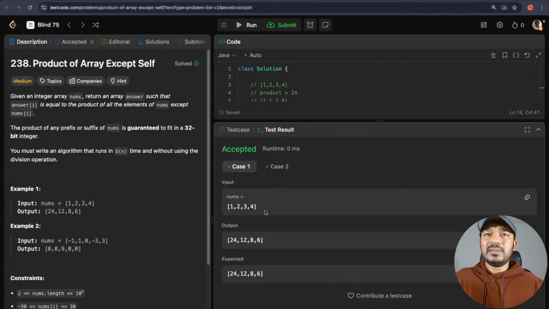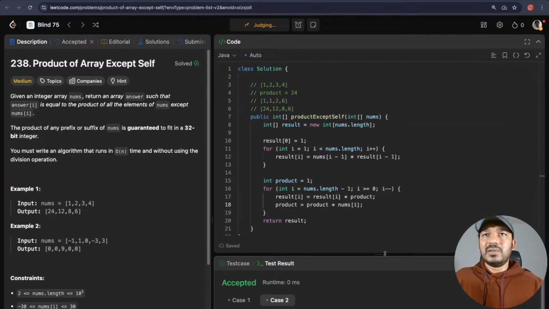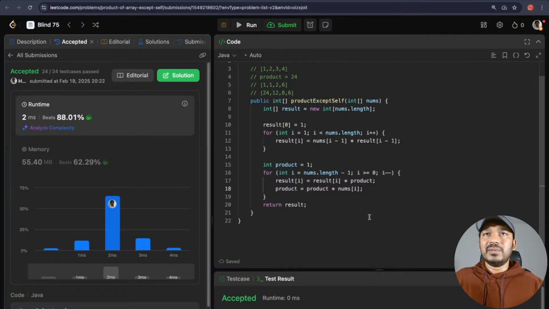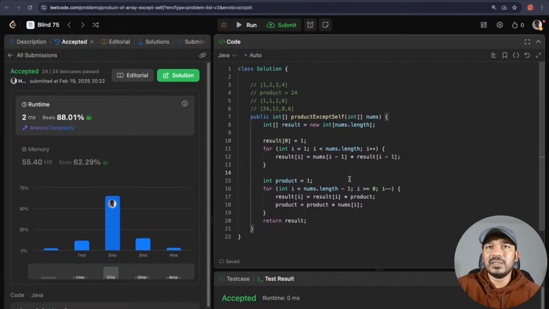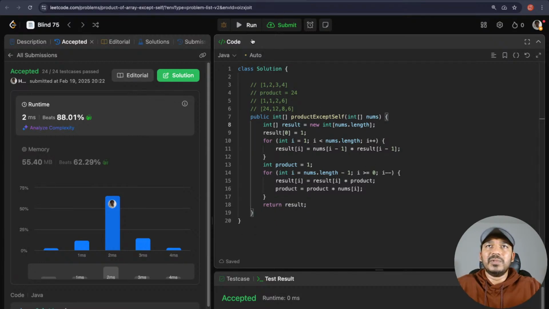So we can see here 24, 12, 8, 6, and the same thing for this one and the other example. Let's submit it and see if we addressed all the edge cases also. Yes, this looks good. We can just leave it as it is, or we can remove this commented code. Yeah, that gives the solution. That's it. If we know the approach, this is a kind of easy problem to implement. But if we do not know the approach, it is hard to come up with it on the spot, even if we know data structures and algorithms well. So yeah, that's about it. Let's move on to the next problem now.